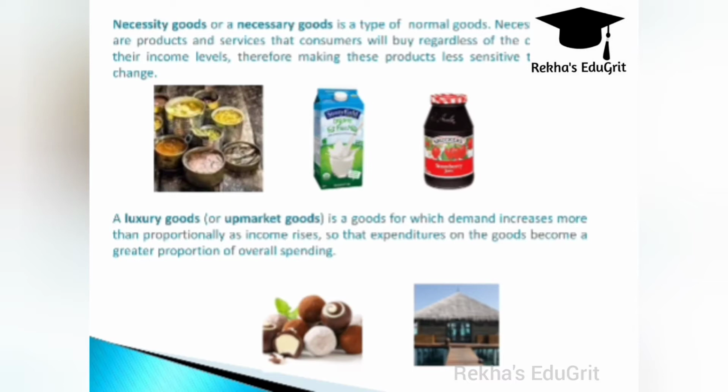Necessity goods are those products and services that consumers will buy regardless of changes in their income level, therefore making these products less sensitive to income change. And luxury goods, or upmarket goods, are goods for which demand increases more than proportionately as income rises, so that expenditure on the goods becomes a greater proportion of overall spending.